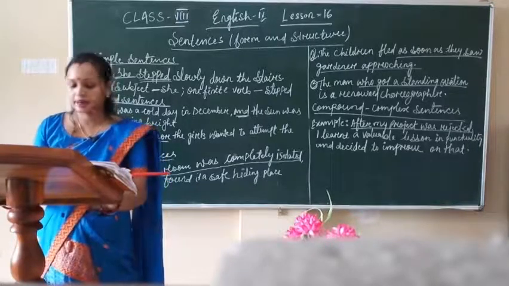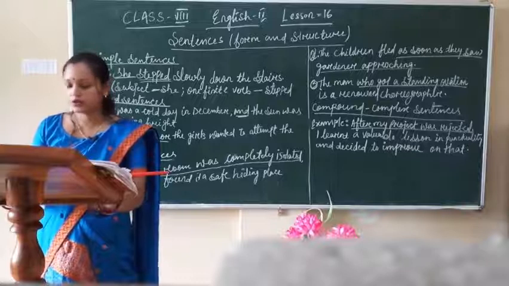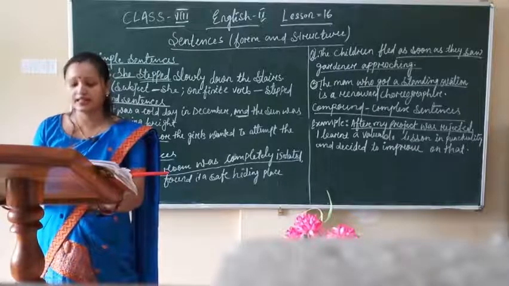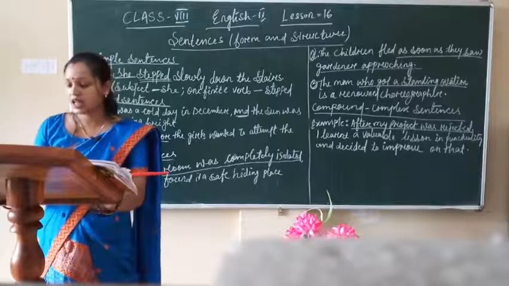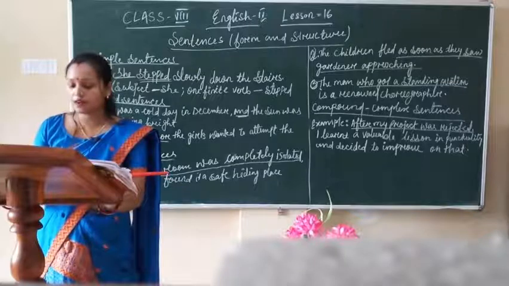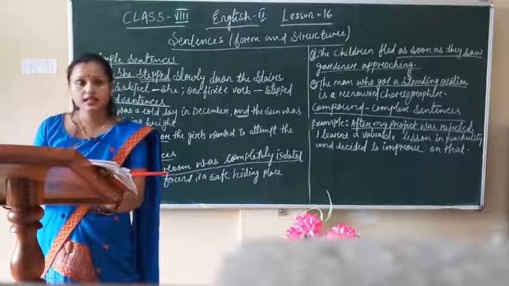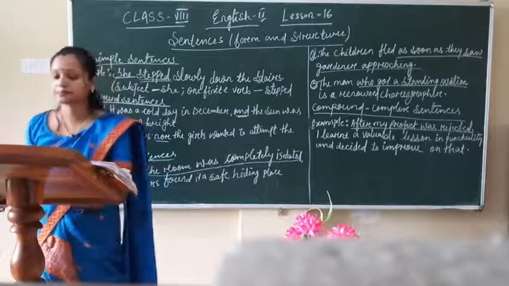Again I am repeating, the first one is what? The subordinate clause may be an adverb clause joined to the main clause by a subordinating conjunction like when, after, before, whenever, while, if, until, unless, still, because, since, as, where or wherever.